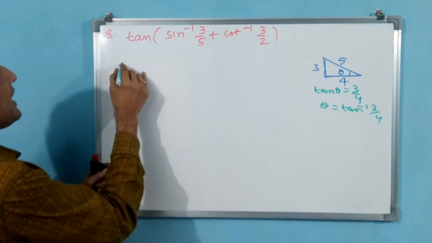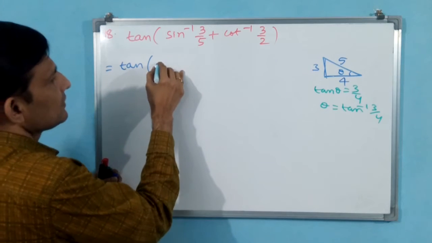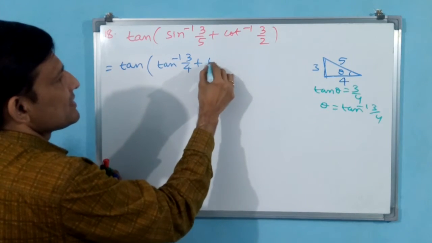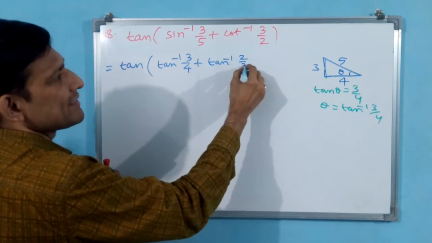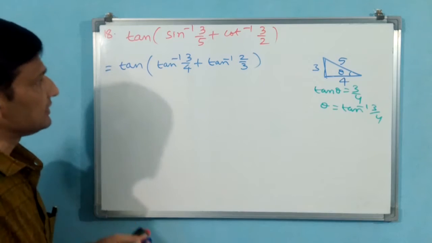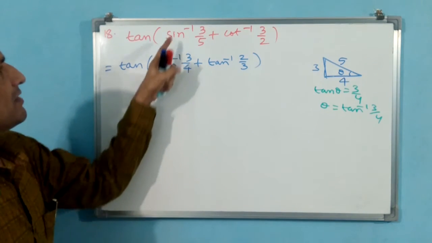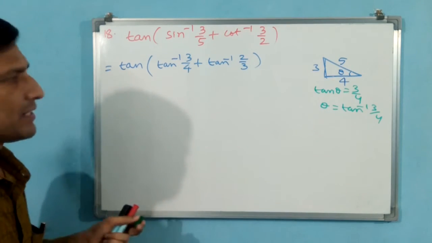Tan of theta is equal to tan of tan inverse 3 by 4 plus tan inverse 2 by 3. 3 by 2 means 2 by 3, like that you can write.